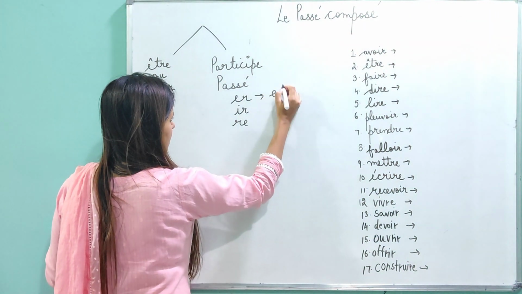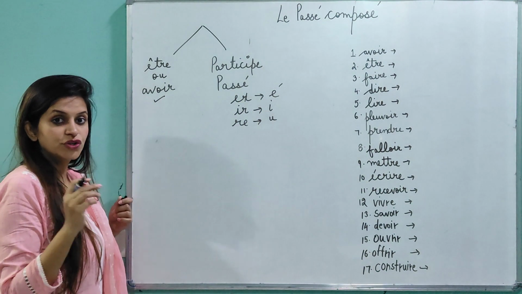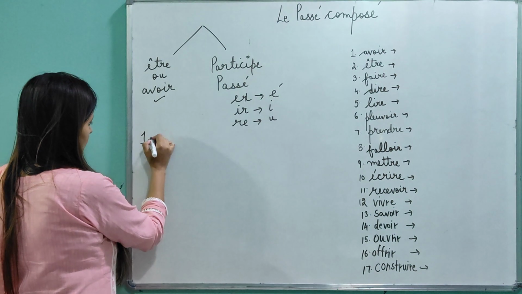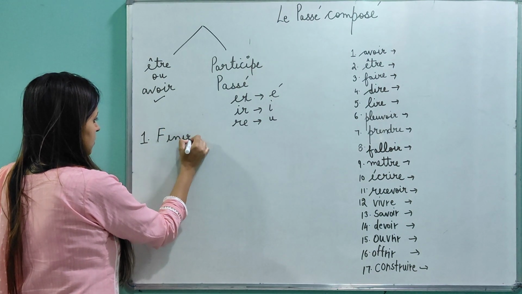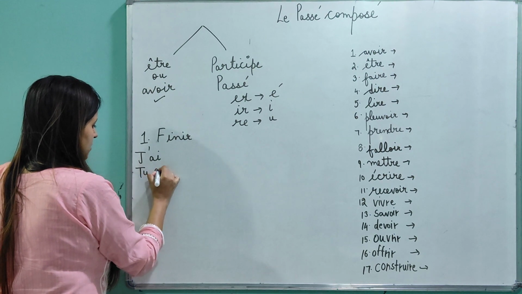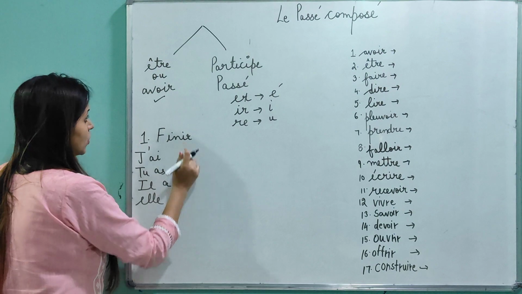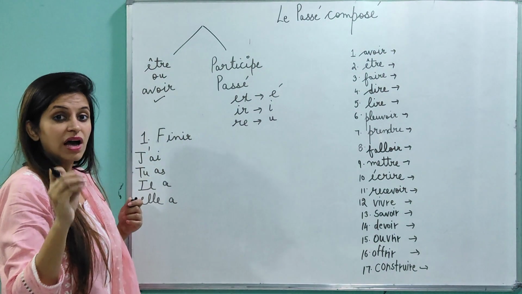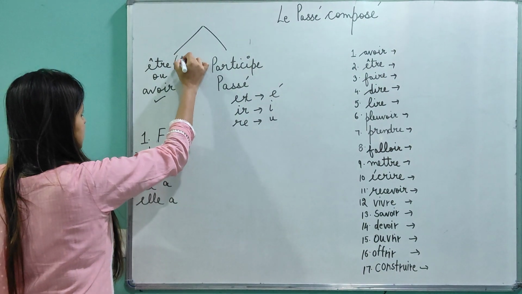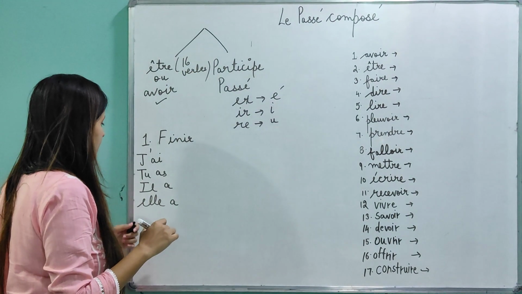So what happens in er? Put an accent, é. Re changes to u. So if I take one verb, for example finir, and we have to conjugate finir in passé composé, how are we going to do it? We'll just conjugate it with avoir, like I said before. There's a separate list of 16 verbs with which we use être, so we're going to do it next time.